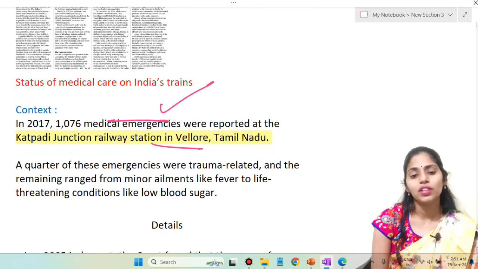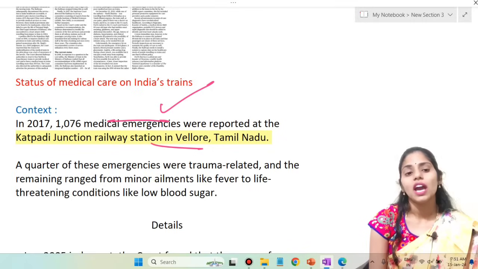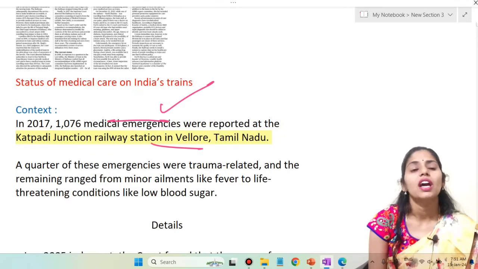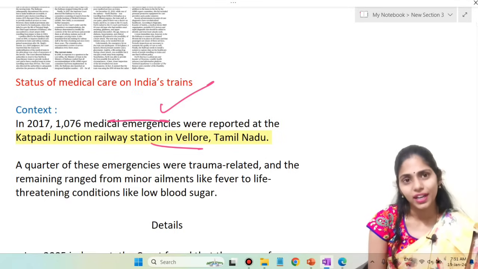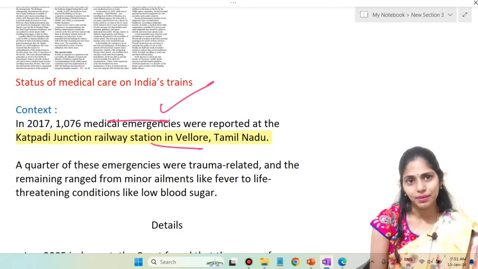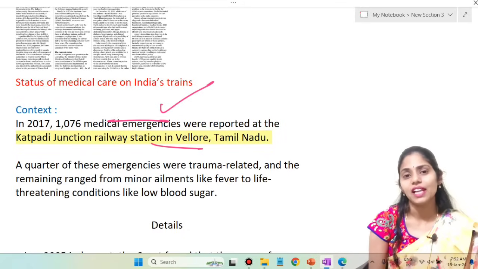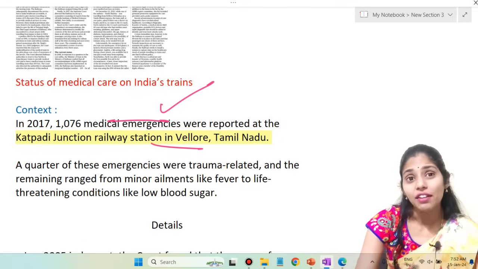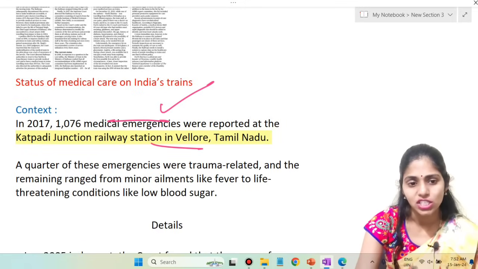A quarter of these emergencies were trauma related, and the remaining ranged from minor ailments like fever to life threatening conditions like low blood sugar levels, that is, a diabetes condition.